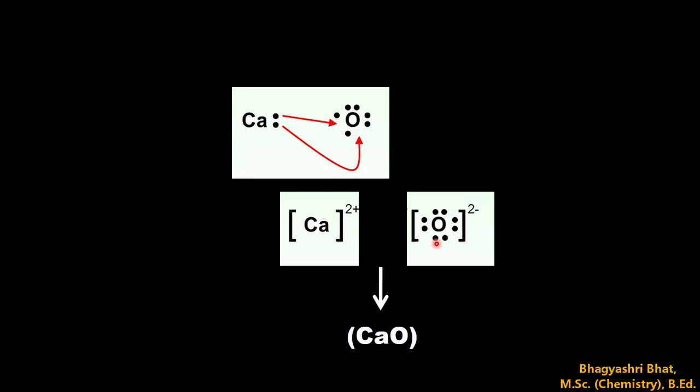There is a strong electrostatic force of attraction between these two ions. So they come closer and form a new ionic compound, calcium oxide, which we can represent as CaO. One calcium atom combines with one oxygen atom.